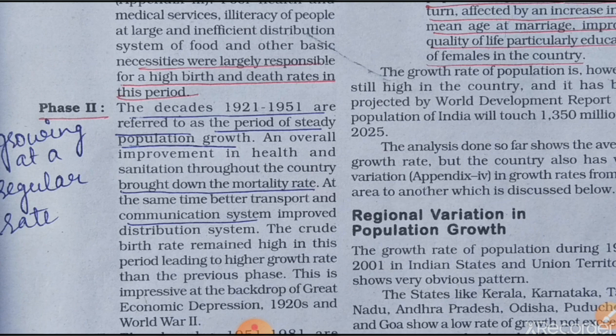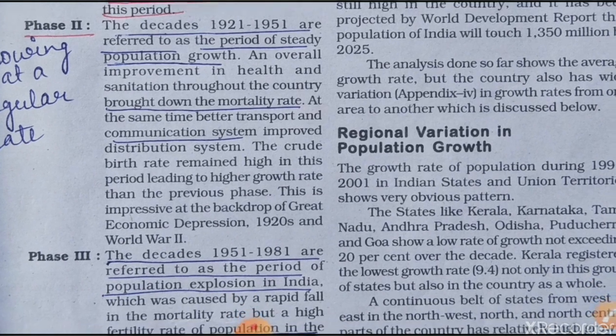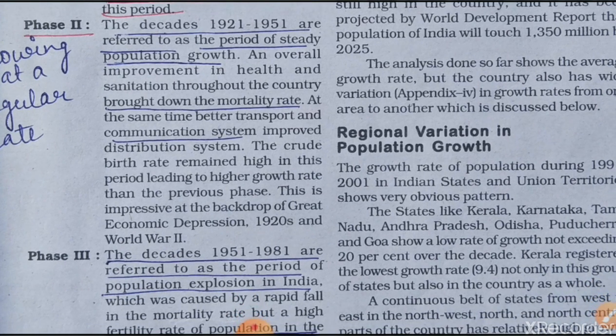In that time, health facilities and sanitation improved throughout the country, and because of this improvement the mortality rate, or death rate, decreased. Other points are a better transport and communication system and improvement in the distribution system of food, which are reasons behind the population growth.